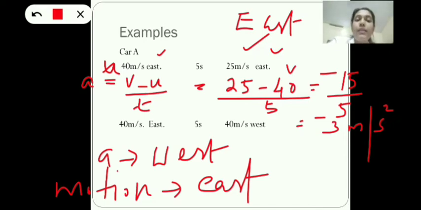Hence it is clear, direction of acceleration doesn't give us the direction of motion. But at the same time, direction of velocity gives us the direction of motion.